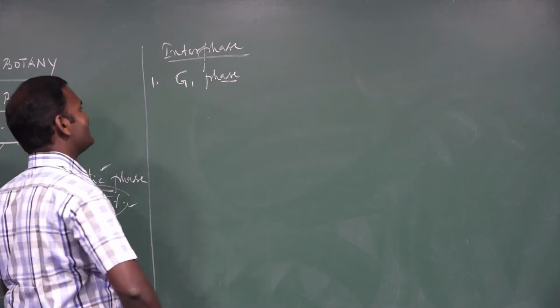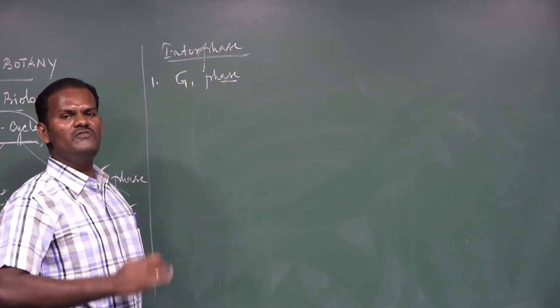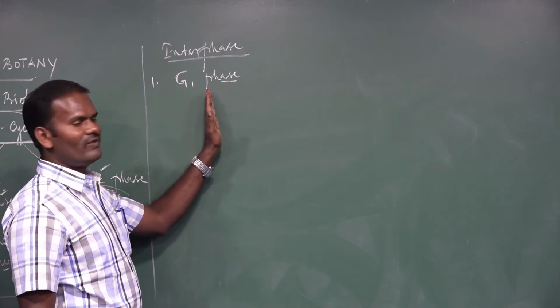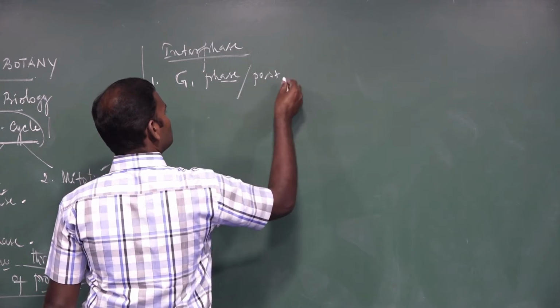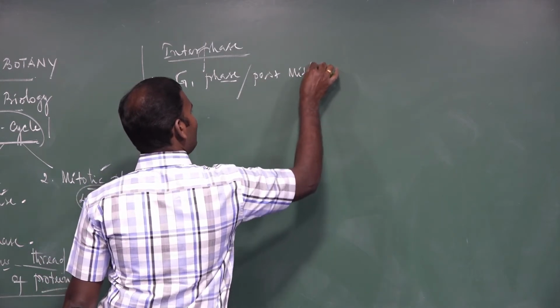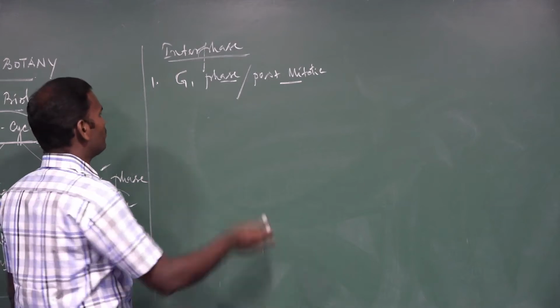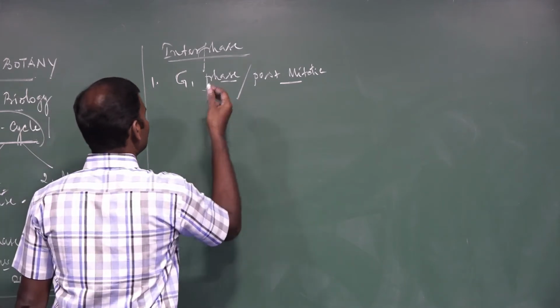It is also called gap 1 phase or first growing phase, post-mitotic phase, or pre-synthetic phase.